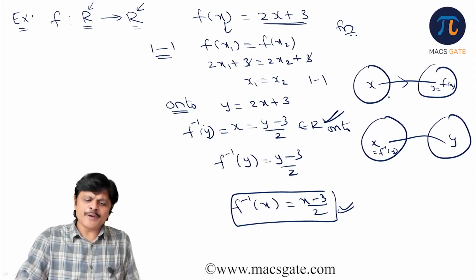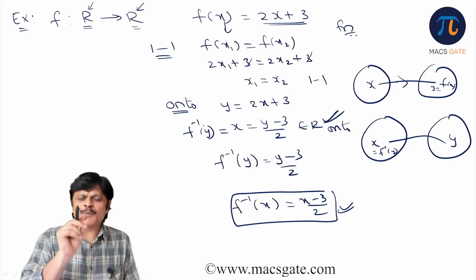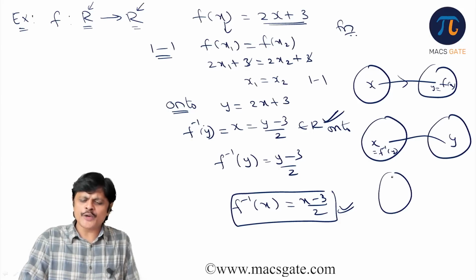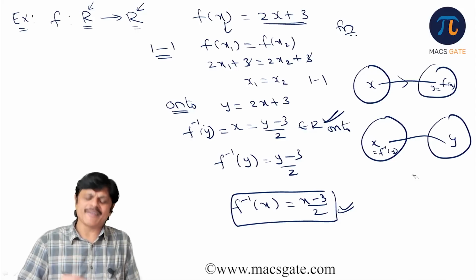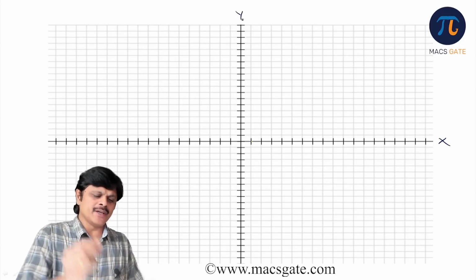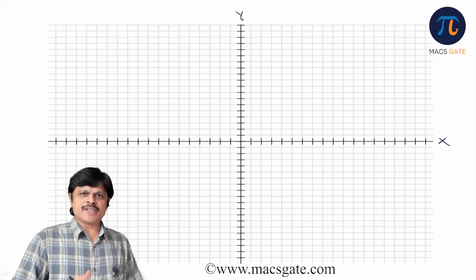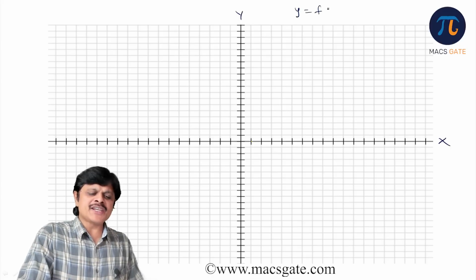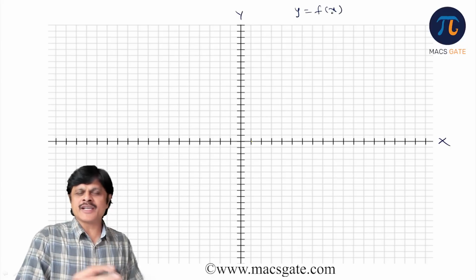It is done. Okay. So this is the method for finding the inverse of a function. But so far we have taken only circles and small single elements, because when we consider a discrete function this will work. But for continuous functions we cannot show elements like this. How can you write real numbers like this? So for that, what we generally do is plot the graph. For a continuous function we plot the graph on the xy plane. Of course, if it is a function, the graph will be representing a function. But don't expect that every relation is a function. There is a relation between x and y.